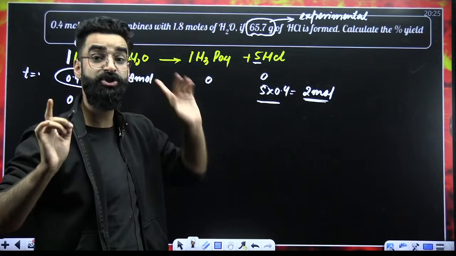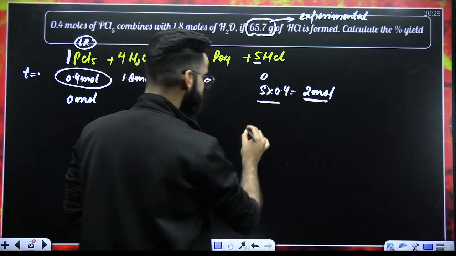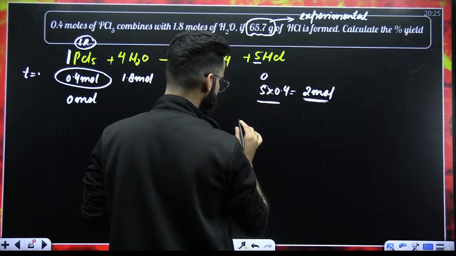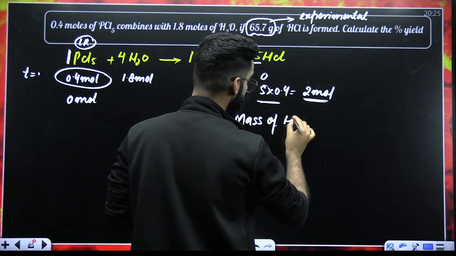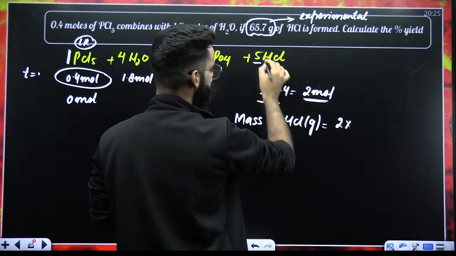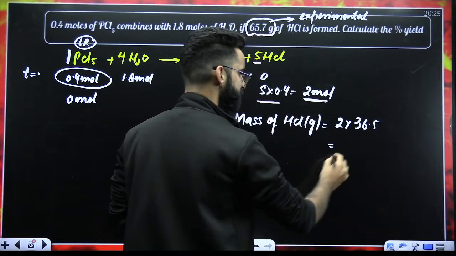So how many grams of HCl should have got formed? The mass will be equal to moles of HCl multiplied by molar mass of HCl. Molar mass is 36.5. The value will be 73 grams.